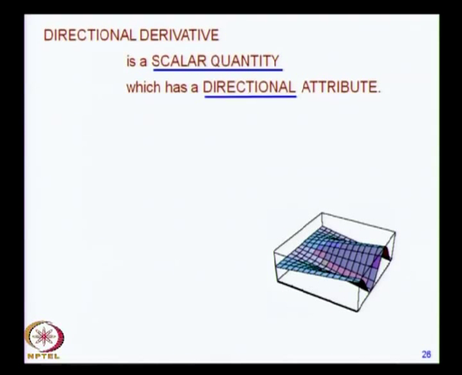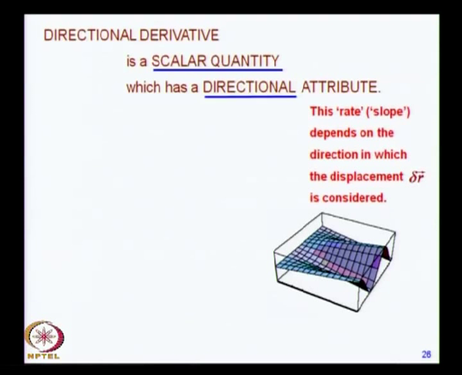This is called a directional derivative. This is the definition of a directional derivative. It is a scalar quantity, it has got a directional attribute, it is a derivative, it is delta h by delta s in the limit delta s going to 0, which is dh by ds. So, it is a derivative, but its value depends on the direction in which you measure it. This rate, which is a slope, as we know, depends on the direction in which the displacement delta r is considered.